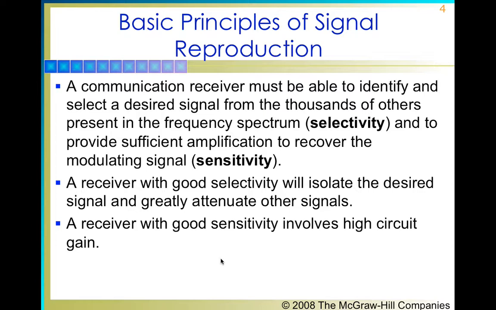So a receiver with a good selectivity will isolate the desired signal and greatly attenuate other signals, while a receiver with a good sensitivity involves high circuit gain and it provides sufficient amplification so that the modulating signal can be recovered easily on the side of the receiver and it is being fed to the receiver transducer for monitoring or hearing purposes.